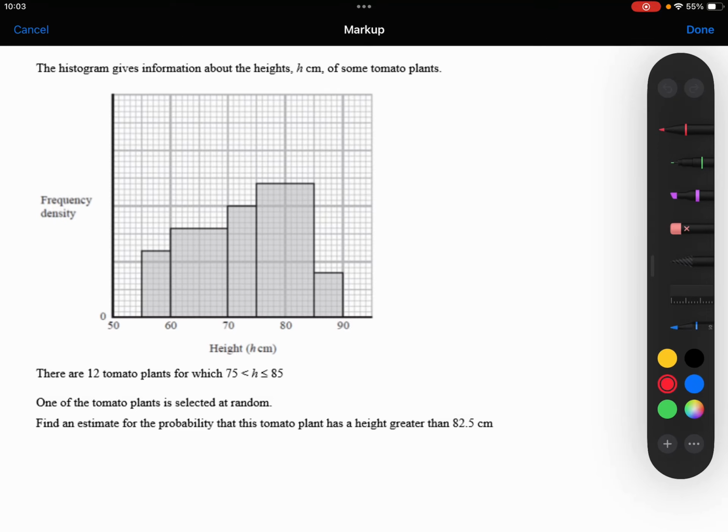Remember that for a histogram, it's the area of the bar that represents the frequency. So when we're told that there are 12 tomato plants between 75 and 85, so here's 75 and here's 85, I know that the area of this bar is 12.